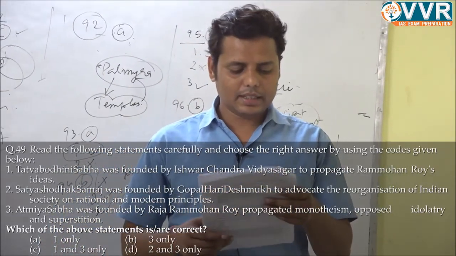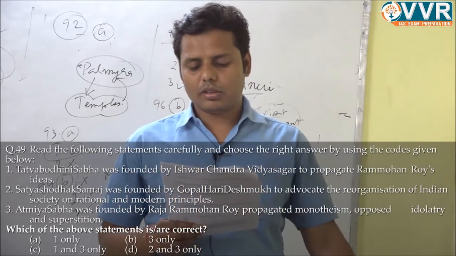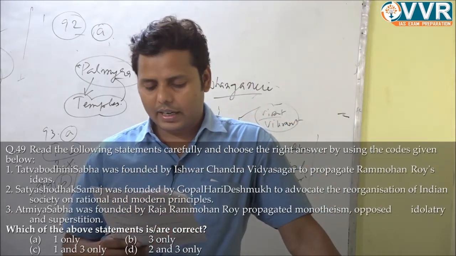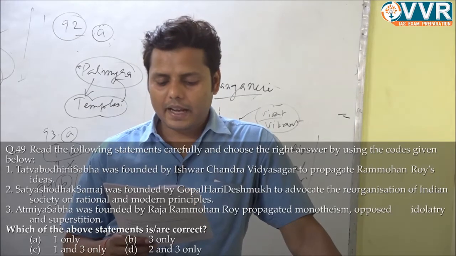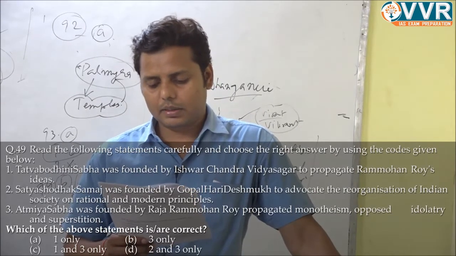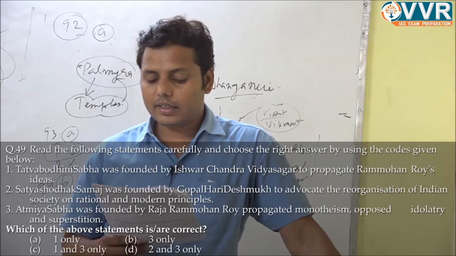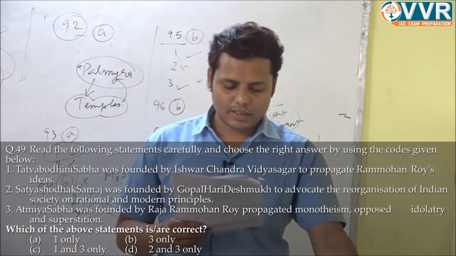So this is incorrect. The second, Satya Shodhak Samaj was founded by Gopal Hari Deshmukh to advocate the reorganization of Indian society on rational and modern principles. This is again correct, but the founder is incorrect. It was by Jyotiba Phule. So the first and second are wrong.